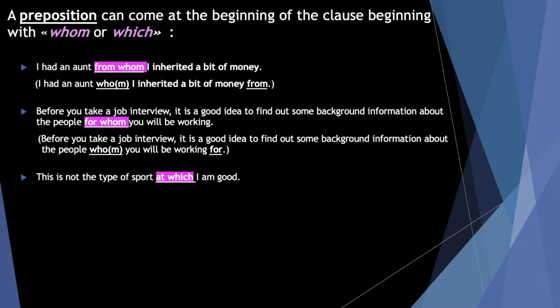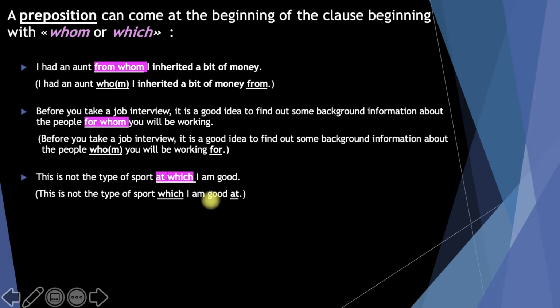Let's see another example with an adjective. This is not the type of sport at which I'm good. And that means which I'm good at. It comes because of the adjective good here. And I can write at the beginning of the relative clause before the relative pronoun which.